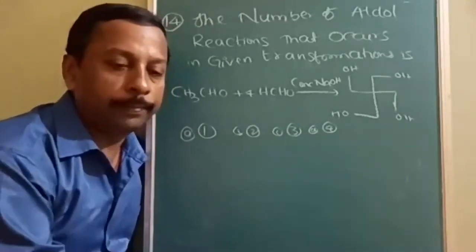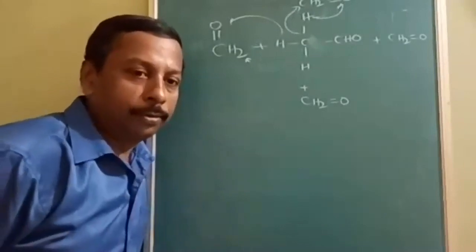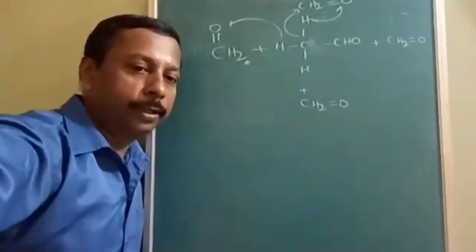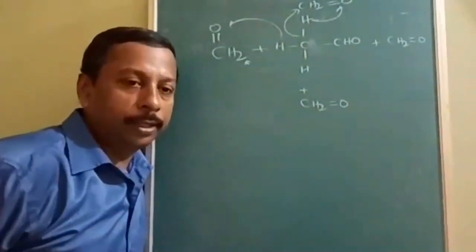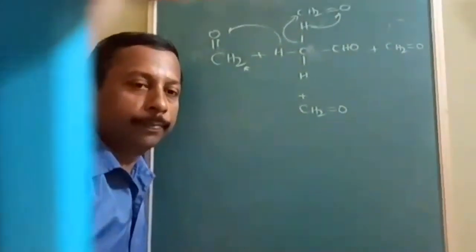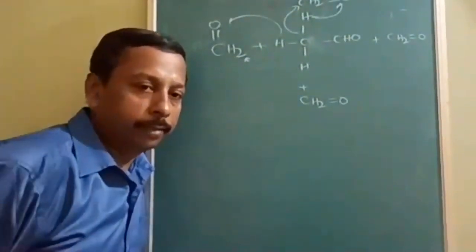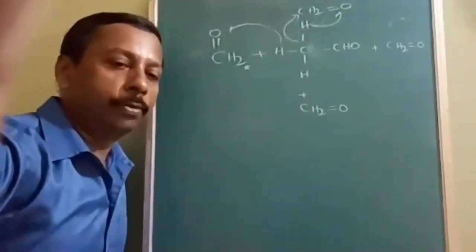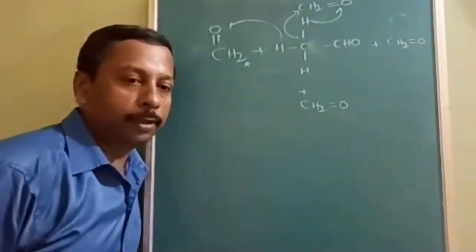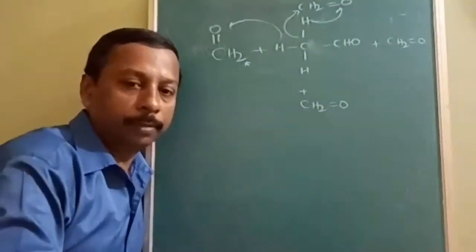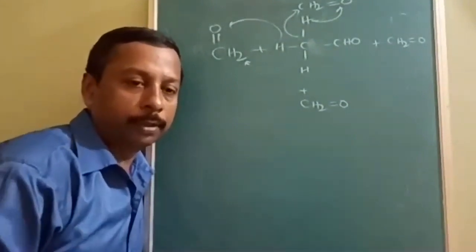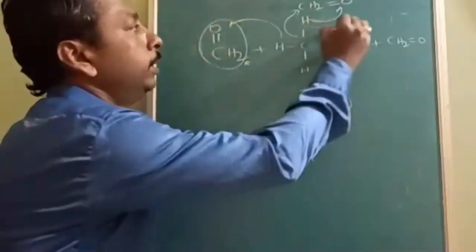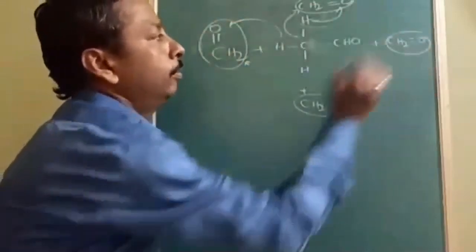Can you identify? All of you tried. Now here is a magic answer. Instead of studying everything, it is very easy to study in one magic step. Only one step you can directly find out. So 4 moles of formaldehyde are there. This is 1 formaldehyde, 2 formaldehyde, 3 formaldehyde, and 4 formaldehydes.